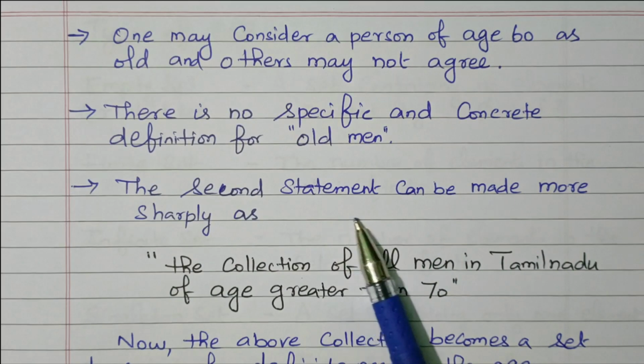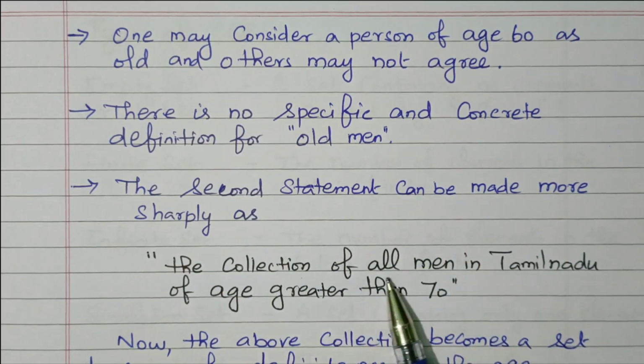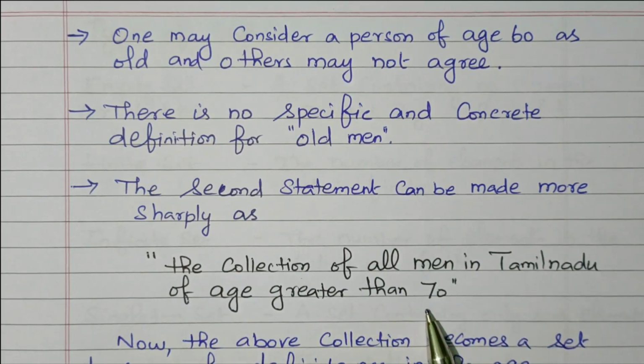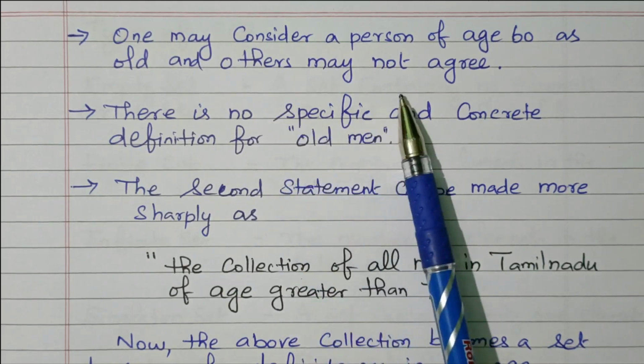So the second statement can be made more sharply as the collection of all men in Tamil Nadu of age greater than 70. So this statement gives the clear-cut idea. The previous one did not give a clear-cut idea. Old man means not defined, sharply not defined. It is not a well-defined object. We don't know who the old man is. What is the age for that?